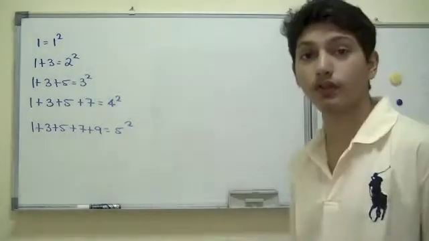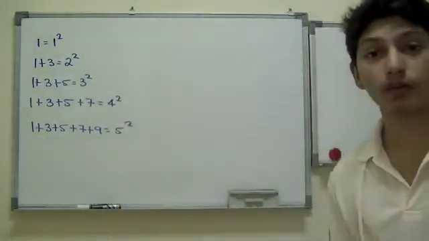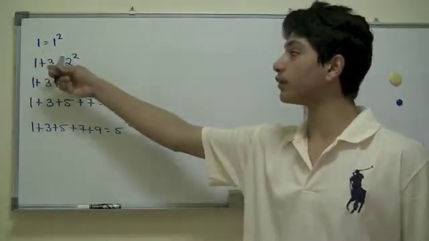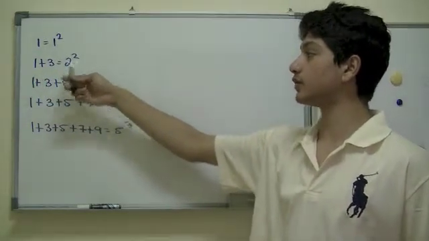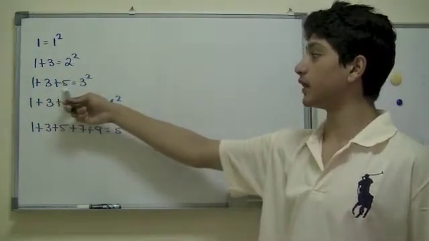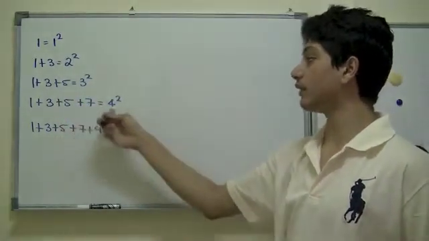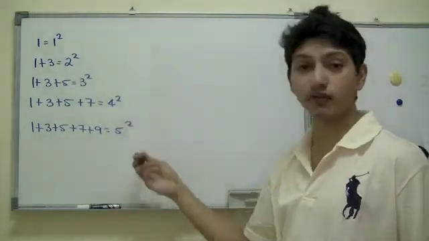What I want you to do in this section is basically take a look at this pattern over here, observe what's happening. Okay? Now, you see 1 is equal to 1 square, 1 plus 3 which is equal to 4 which is equal to 2 square, this which is equal to 9 is equal to 3 square, this is equal to 16 which is equal to 4 square, this is equal to 25 which is equal to 5 square.